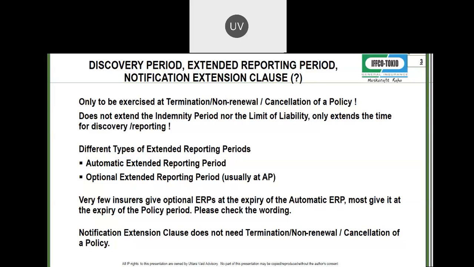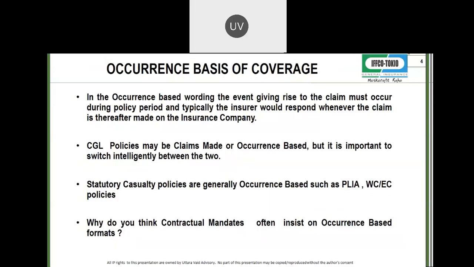Now we will go to occurrence based policies. Okay. So I hope everybody understood claims made, two necessary and simultaneous conditions: wrongful act to have happened during the period of insurance, claim to be made in the policy period. Now, occurrence based wording is simpler.